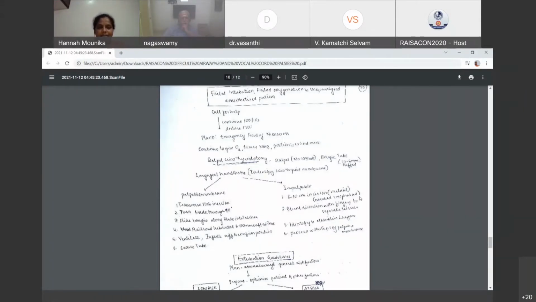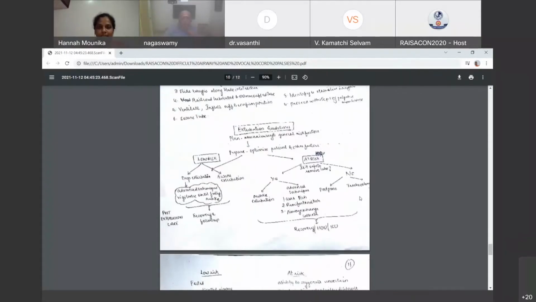Then give a transverse stab incision, turn blade through 90 degrees, slide bougie along the trachea and railroad a cuffed endotracheal tube, ventilate, inflate and confirm position, secure the tube. If it's impalpable, an 8 to 10 centimeter incision we are supposed to give in the direction from caudad to cephalad. Then blunt dissection with fingers to separate the tissues and follow the same sequence as for palpable membrane.